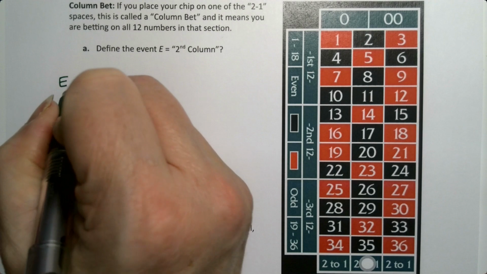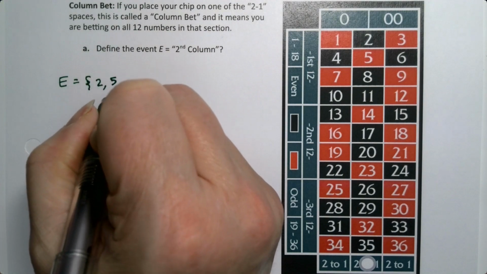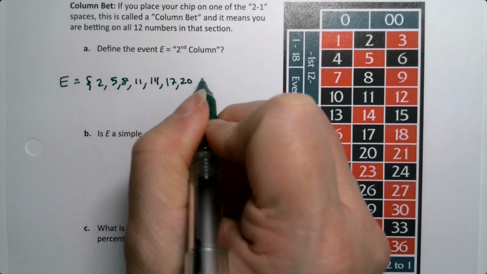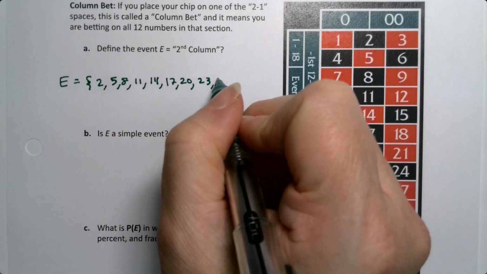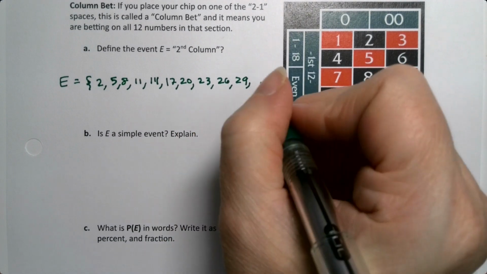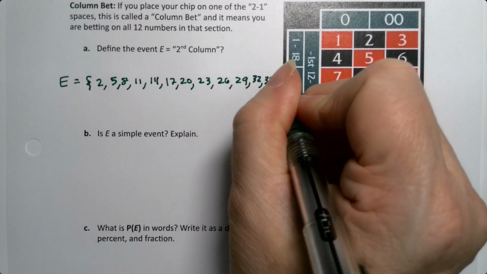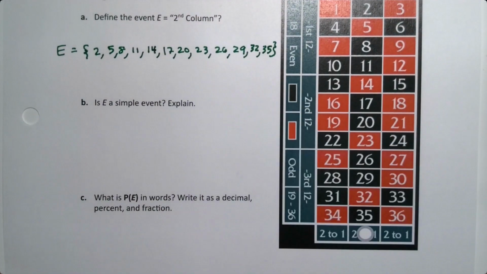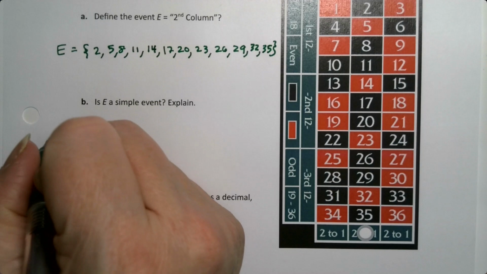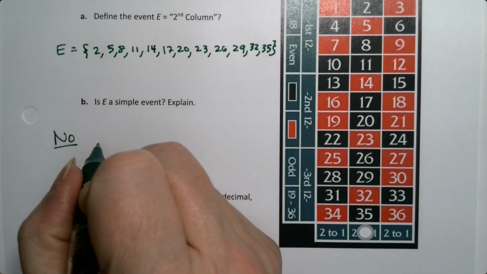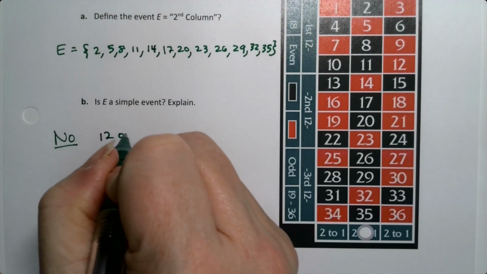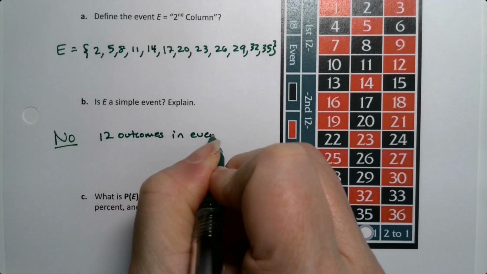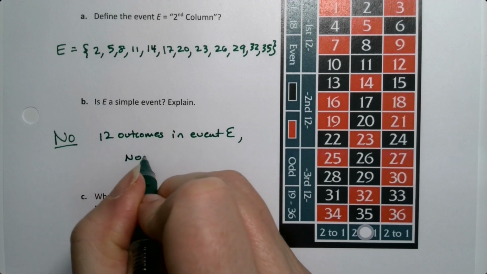So event E is 2, 5, 8, 11, 14, 17, 20, 23, 26, 29, 32, oh, I can just fit it in there, and 35. There, that's the second column. And is this a simple event? No, right? Not even close. There are 12 outcomes in event E, not just one.